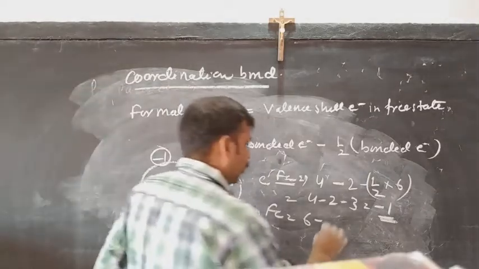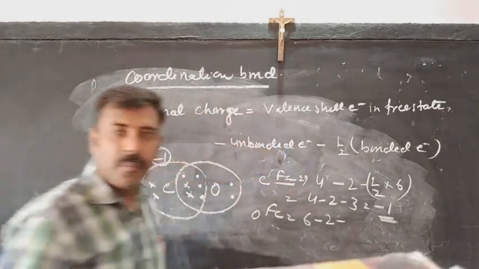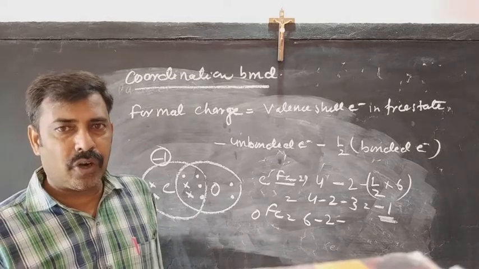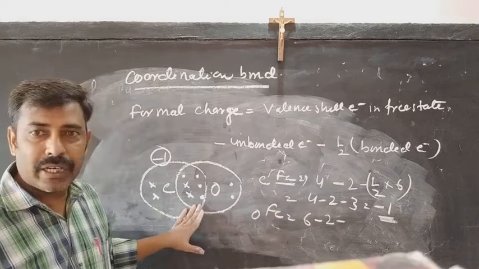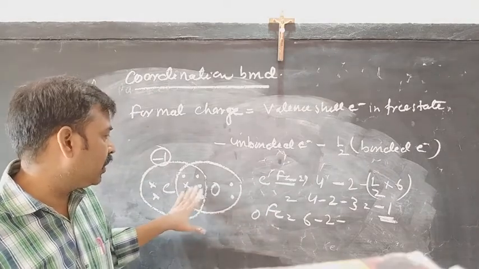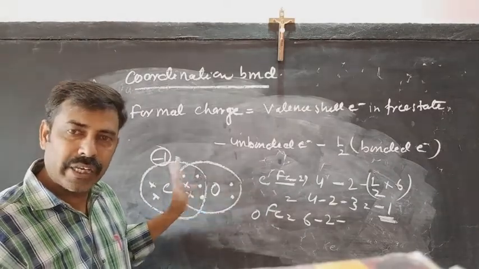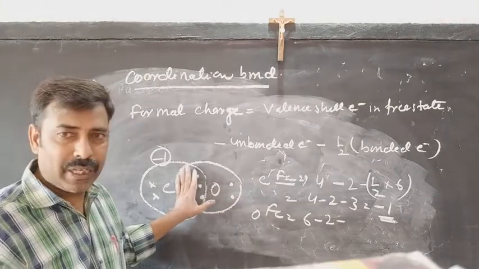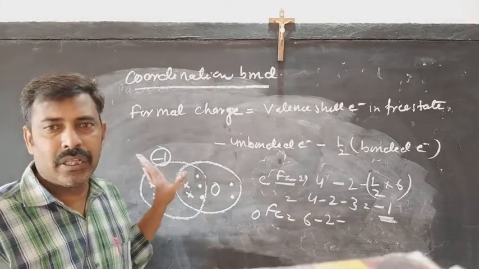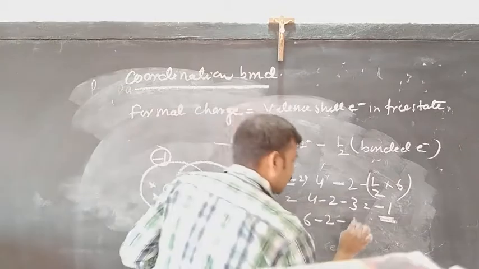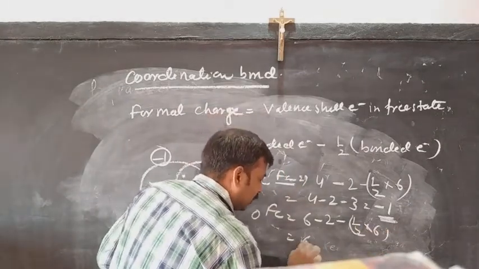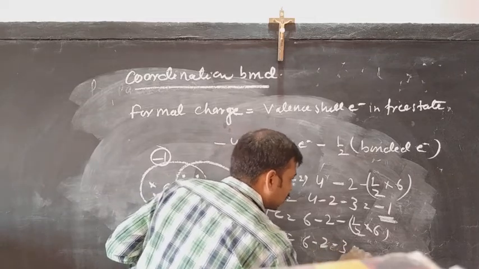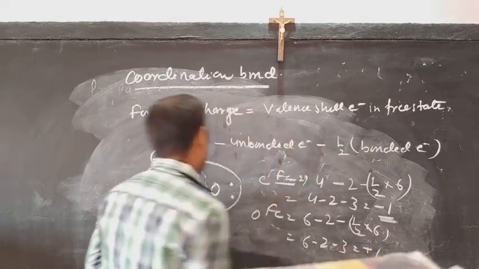So the number of unbonded electrons is 2, minus half of the bonded electrons according to your formula. And how many bonded electrons are here? 1, 2, 3, 4, 5 and 6 again, because these bonded electrons belong to the oxygen as well as the carbon. So half of 6. Again, after calculation you get 6 minus 2 minus 3, that is plus 1.